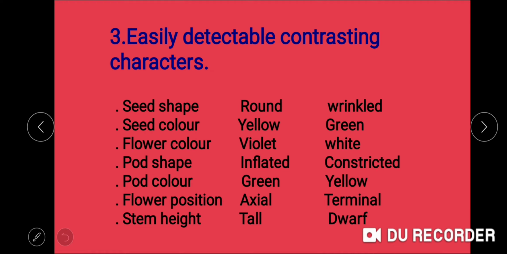The third reason that Mendel selected the pea plants for his experiments is that these pea plants showed a number of distinct and easily detectable contrasting characters. Mendel mainly selected 7 pairs of contrasting characters. These 7 pairs of contrasting characters are seed shape, seed color, flower color, pod shape, pod color, flower position, and stem height. All these 7 contrasting characters are distinct and can be easily detected. So this is one of the reasons that Mendel selected the pea plants for his experiments.